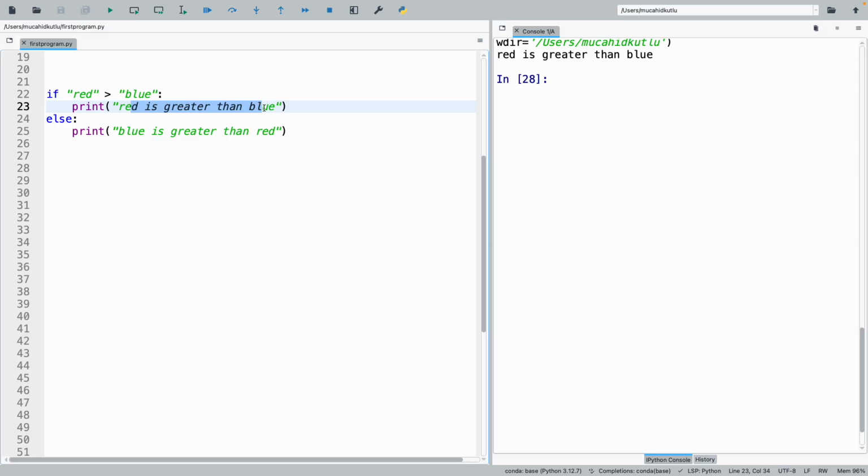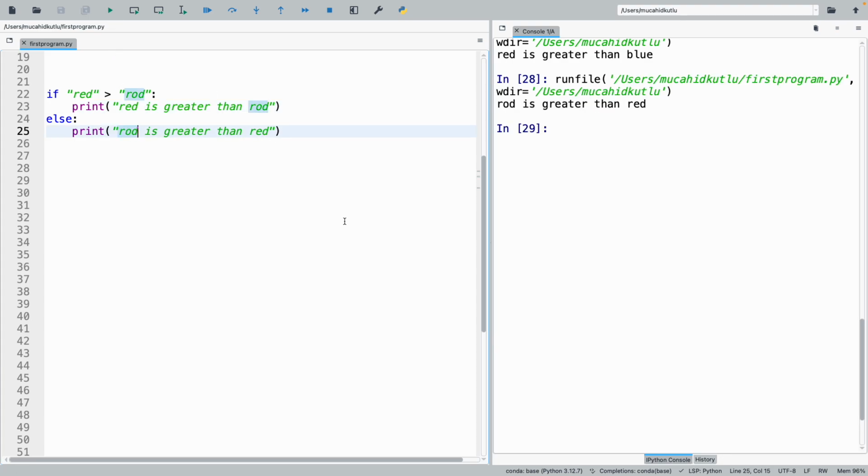so it says red is greater than blue. But what would happen if I put R here also? Maybe red or road. I'll change it here as well. Then it says road is greater than red. What happened is that it first compared R, and they are the same.